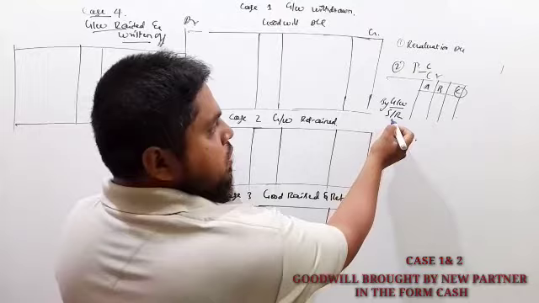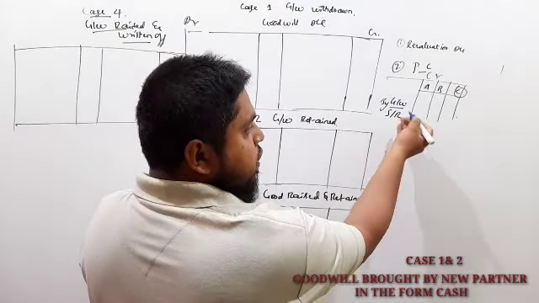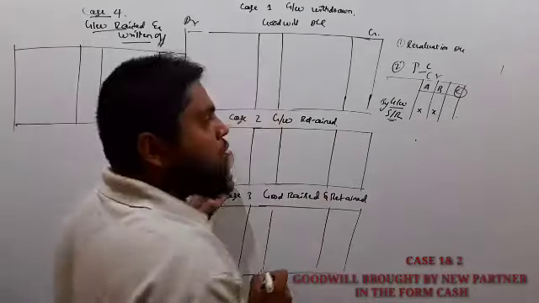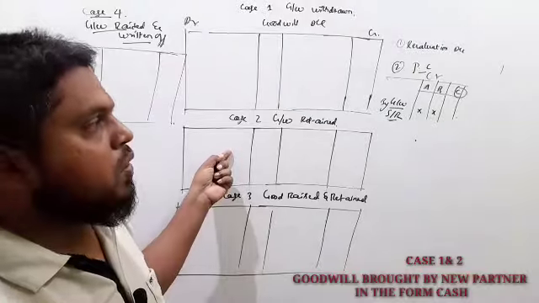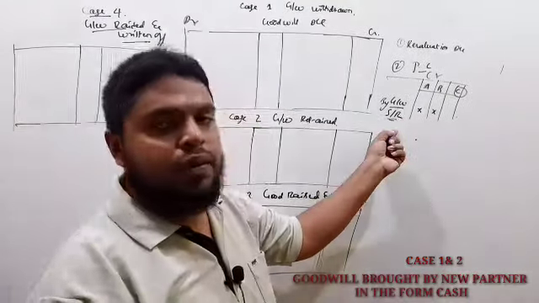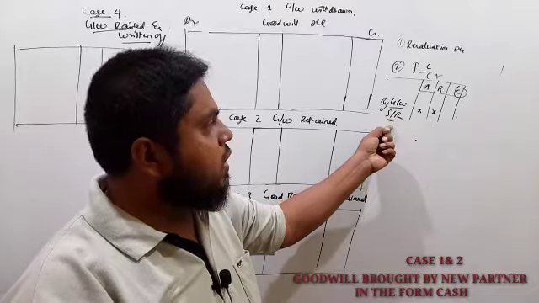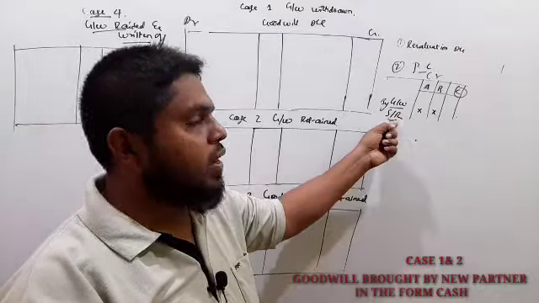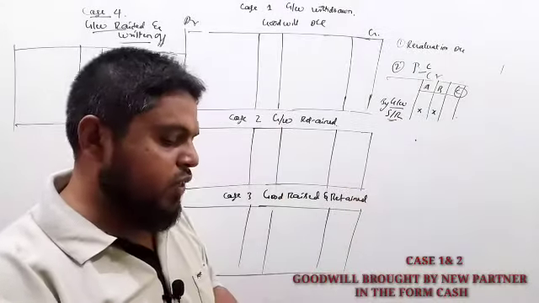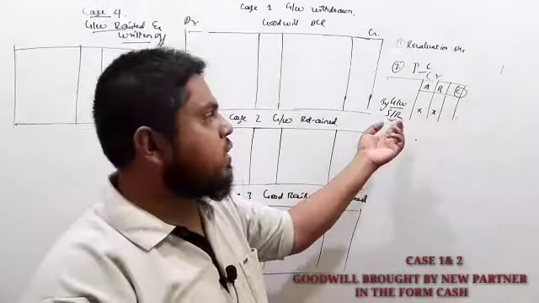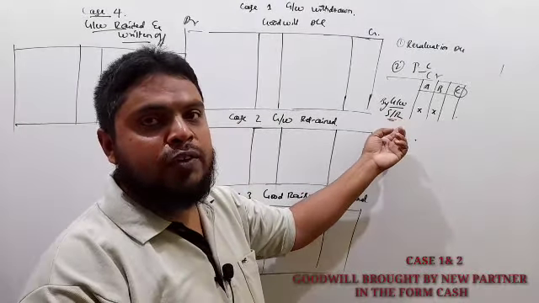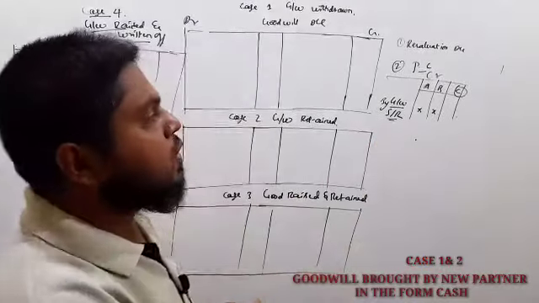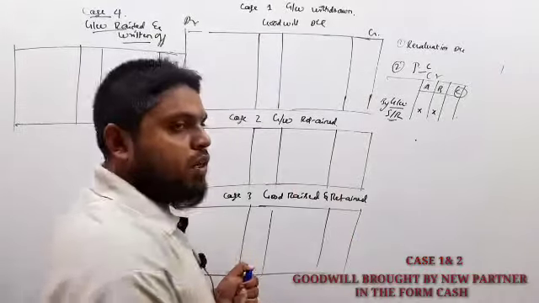So this goodwill amount we are going to share with the old partners in a sacrifice ratio. This goodwill will be shared only with the old partners. The new partner will bring the goodwill amount in the form of cash. In the absence of a sacrifice ratio, the goodwill amount can be shared in the old ratio itself, by assuming the old ratio as the sacrifice ratio. So this is the concept under partners' capital account.